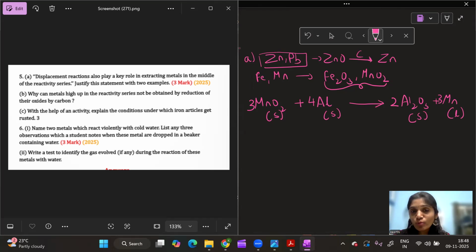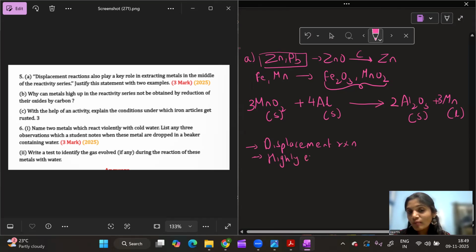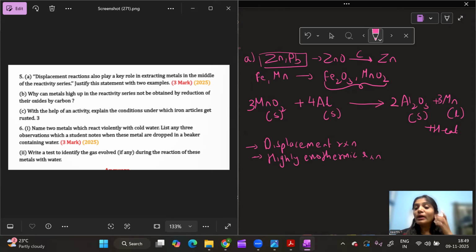Now, a very, very important point you need to remember. As I already told you, it is a displacement reaction. And the very important thing you need to remember, it is also a very highly exothermic reaction, because we have a very highly reactive metal involved here. You get an enormous amount of heat coming out. This heat is responsible for the melting of manganese. Usually we expect manganese to be in solid form because it is a metal. But because of the high amount of heat released in this reaction, the manganese melts and we call it molten manganese.